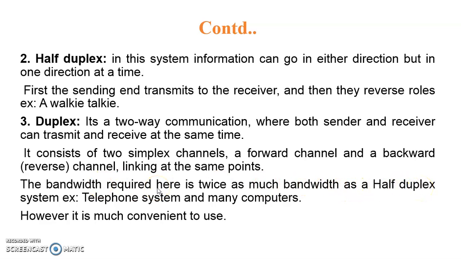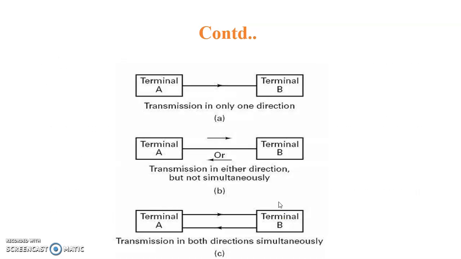In half duplex it is one-sided only at a time, so the bandwidth requirement is half of the full duplex mode. The very famous examples of full duplex are our telephone communication, mobile communication, and LAN communication. In LAN we can simultaneously chat with each other. So this is about the three modes of transmission.